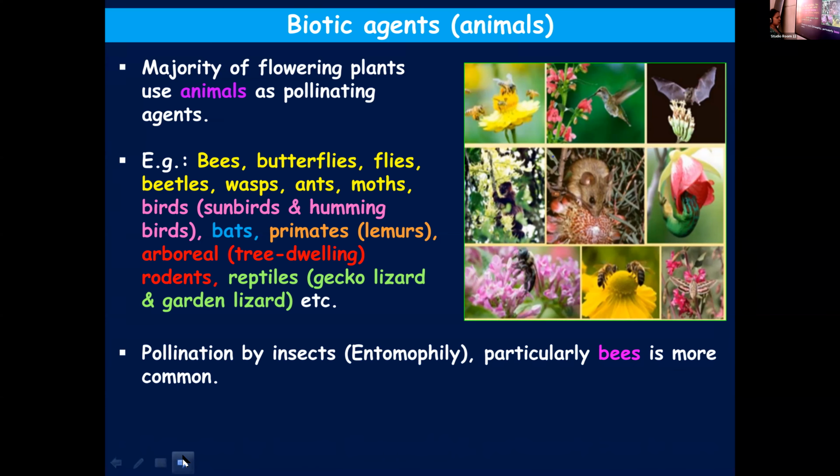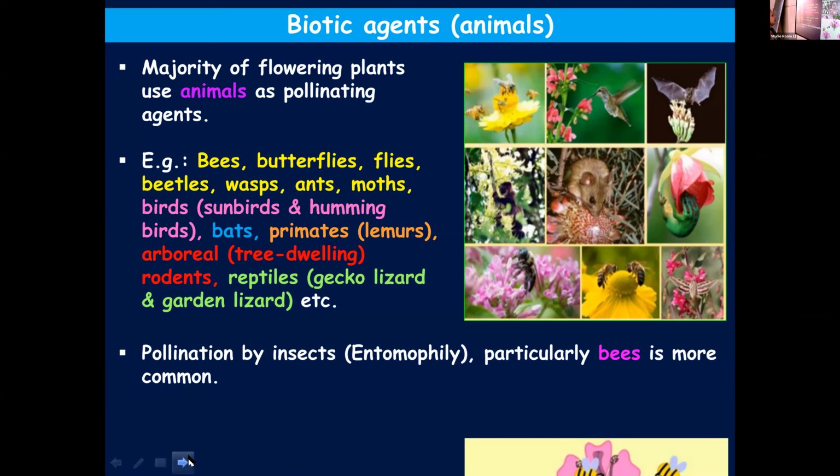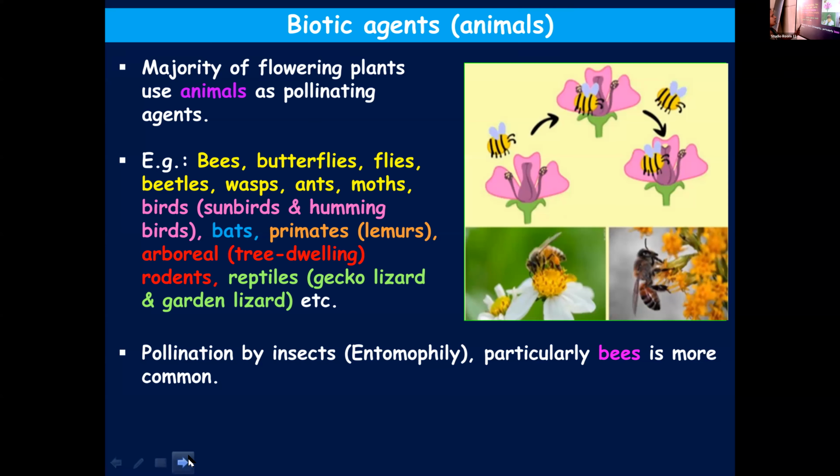Pollination by insects, that category alone, you call entomophily. Entomophily is the pollination brought about by insects, and among insects, the bee is most common. Pollination carried out by bees is more common than by all the other insects. Here you can see a bee carrying out pollination, and they too get rewards. They get nectar, and in return, they help in carrying out the pollination.